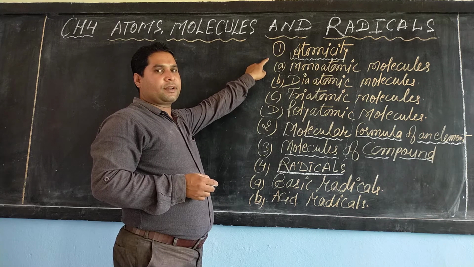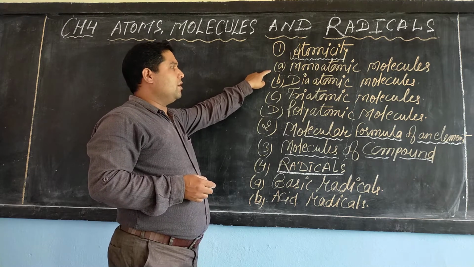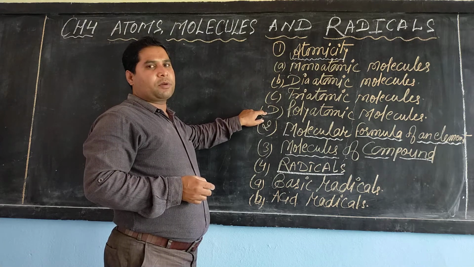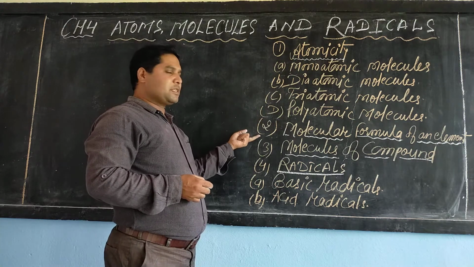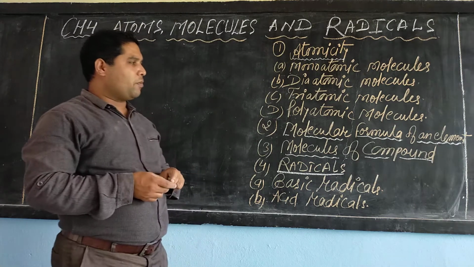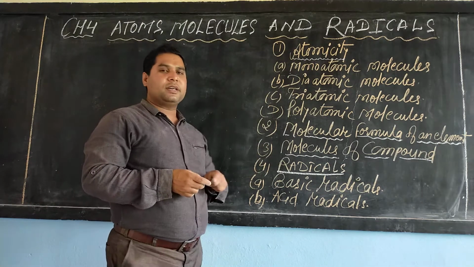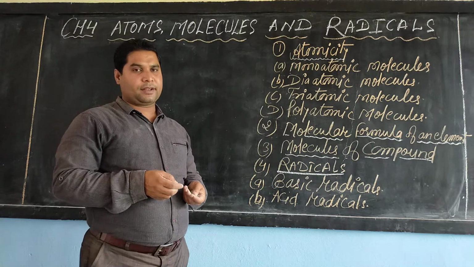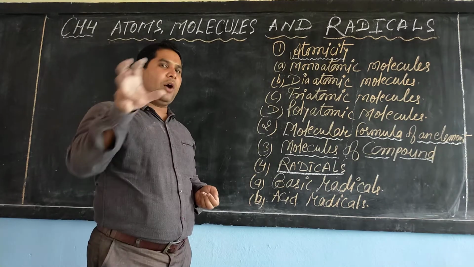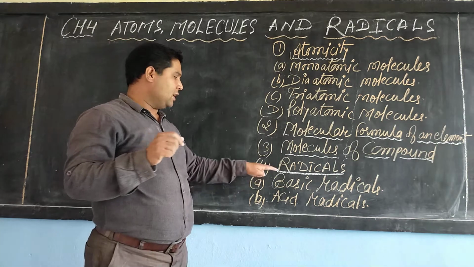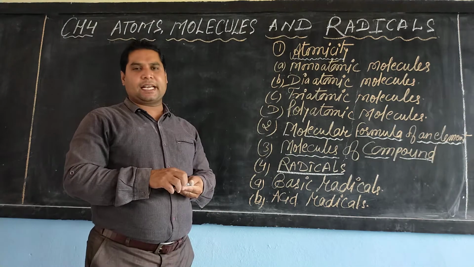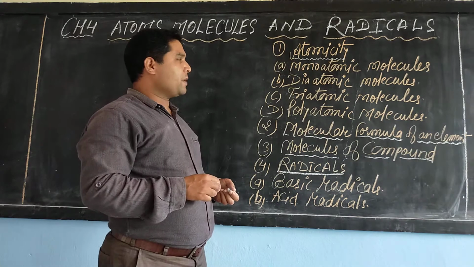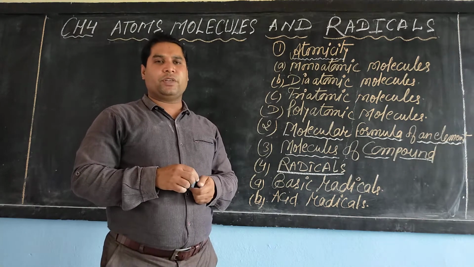atomicity and the types of molecules: monoatomic, diatomic, triatomic and polyatomic molecules. Also I will explain once again the molecular formula of an element and molecule of a compound. Next is radicals. What is a radical and how are radicals formed? Types of radicals: basic radicals and acid radicals. This whole topic I will discuss in this video with examples.